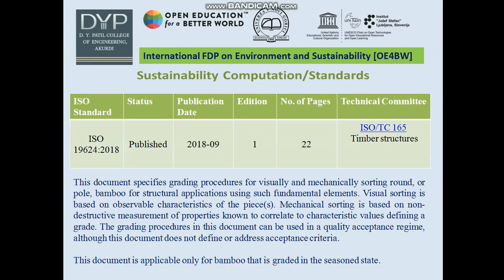Mechanical sorting is based on non-destructive measurement of properties known to correlate with these characteristics. This grading procedure can be used in a quality acceptance regime, although this document does not define acceptance criteria. It is applicable only to bamboo graded in the seasoned state.